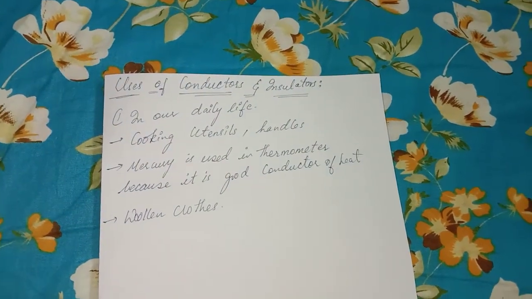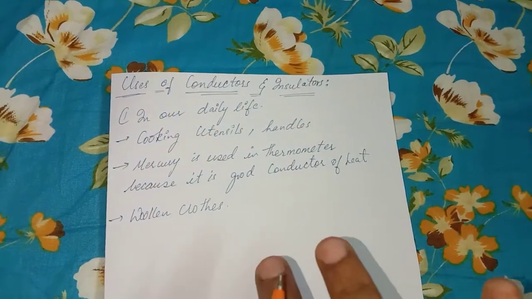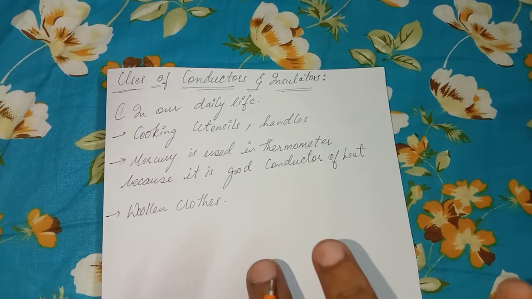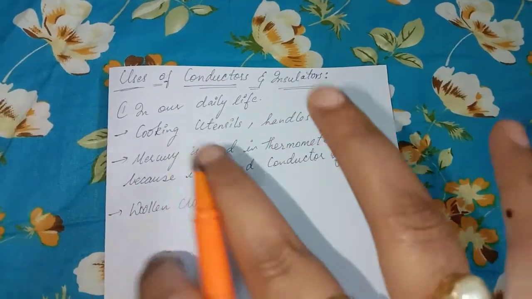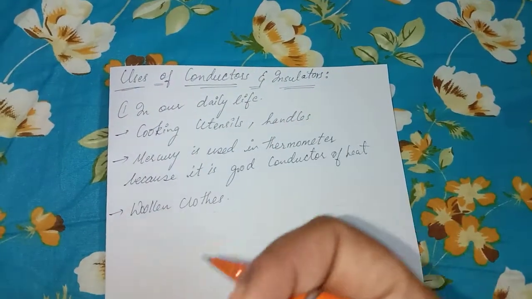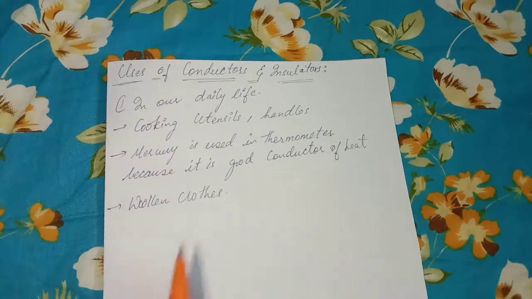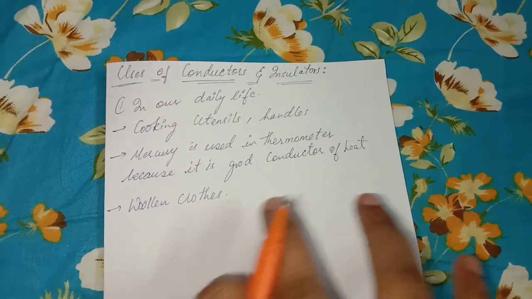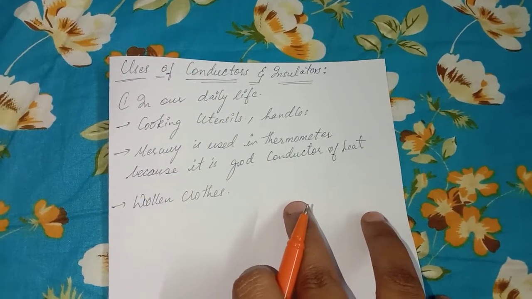The next one is mercury, which is used in thermometers because it is a good conductor of heat. The next one is woolen clothes, which keep us warm during cold winter days. Wool, being a poor conductor of heat, prevents the flow of heat from our warm body to the cooler surroundings. Moreover, woolen clothes trap air and act as good insulators, keeping us warm.